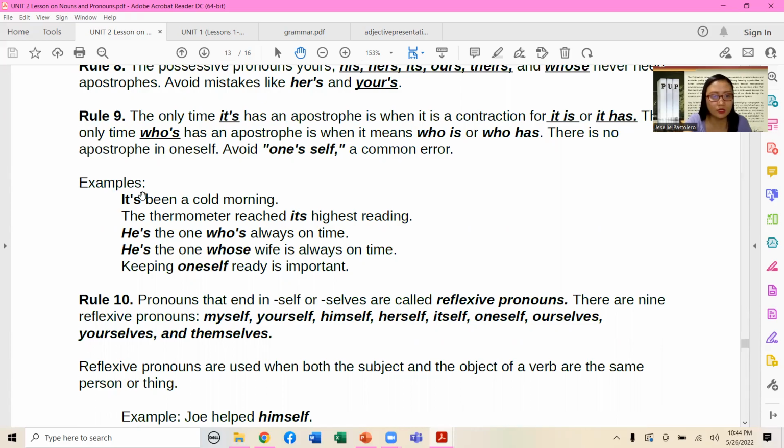A cold morning. But you would notice here that the construction "it's" stands for "it has been," because we have here the been verb. All right. The thermometer reached its highest reading. He's the one who's always on time. He is the one who is always on time. He's the one whose wife is always on time. Keep oneself ready is important. Keeping oneself ready is important.